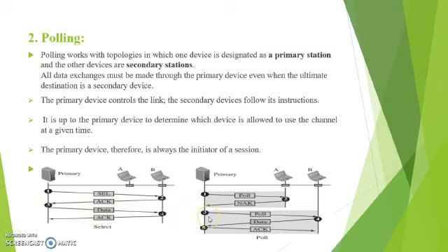If primary station wants to receive data from secondary station, it has to use the poll operation. So first here in this figure, primary station wants to get the data from A, so it sends the poll message, and A is not willing to send the data, so it sends a negative acknowledgement. After that, it is sending poll operation to B. The B is sending the data to the primary station. Primary station as a response is sending the acknowledgement to B.